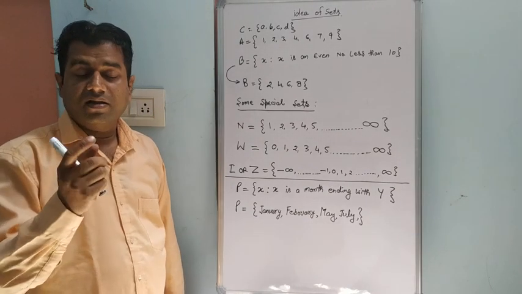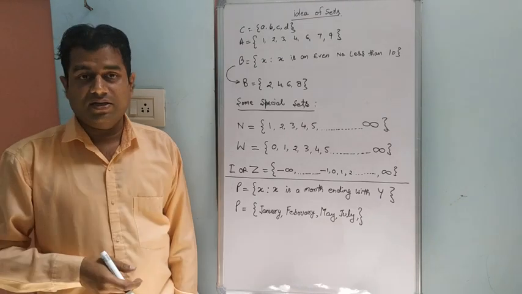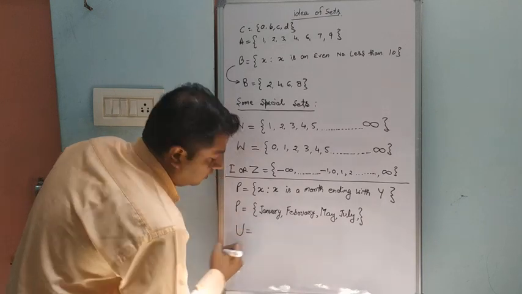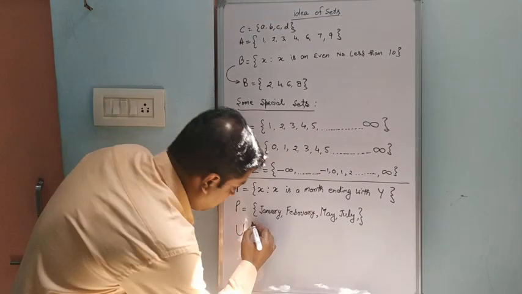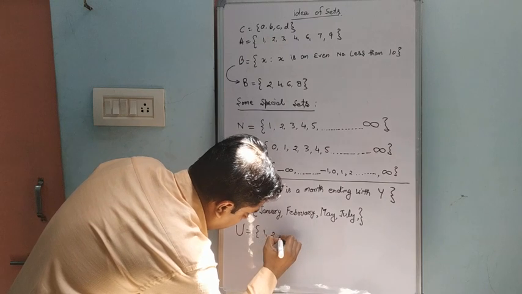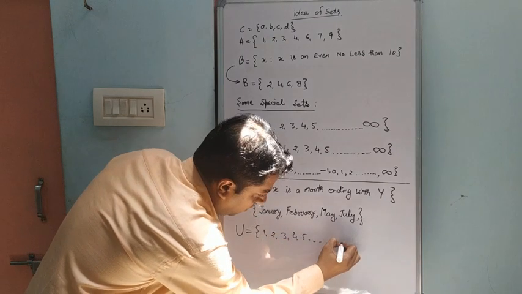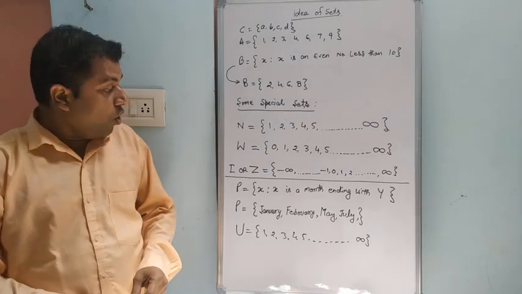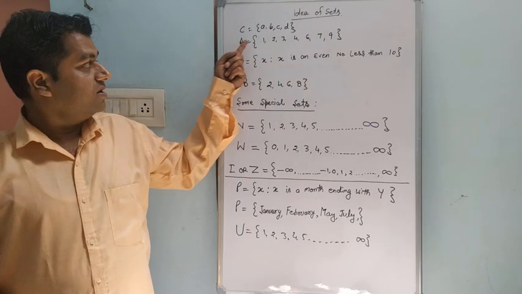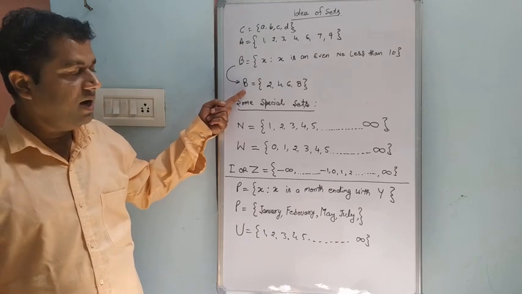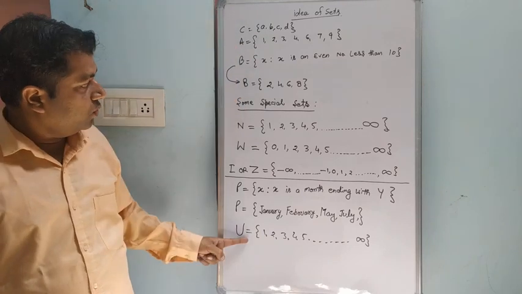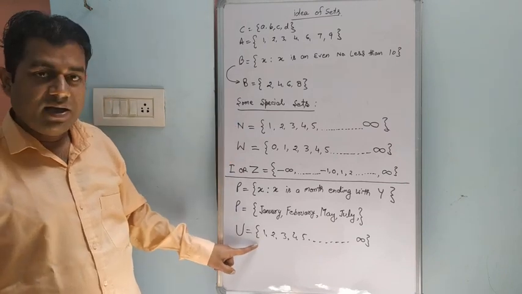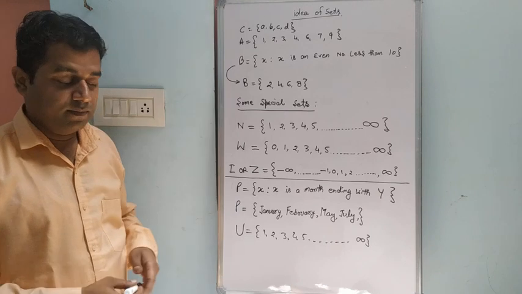One set that we have heard about is the universal set. All the elements are comprised in it, represented by U. Suppose U is the natural numbers 1, 2, 3, 4, 5, and so on to infinity. So all other sets, set A belongs to U, set B belongs to U, set N also belongs to U, but set W doesn't belong to U.